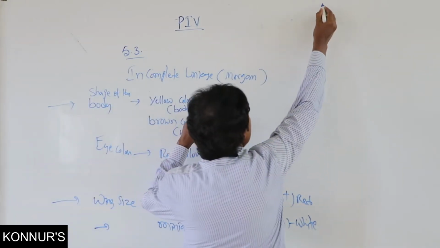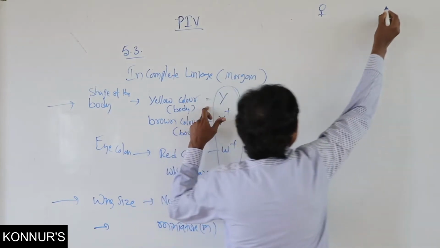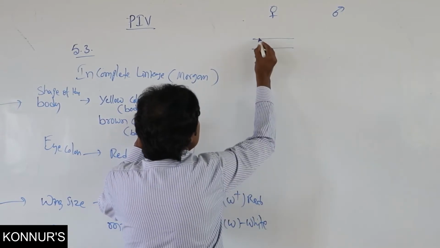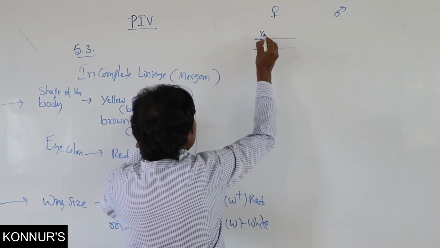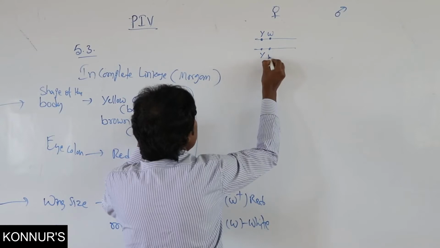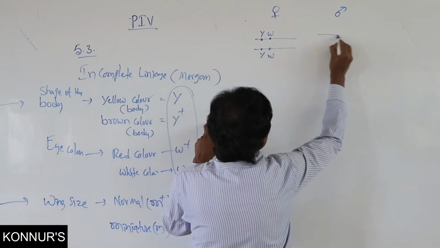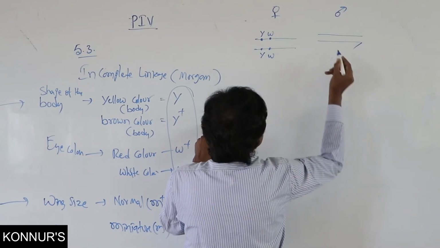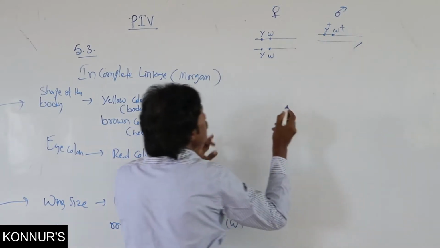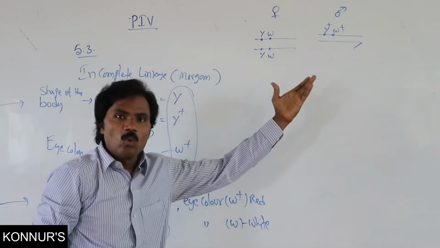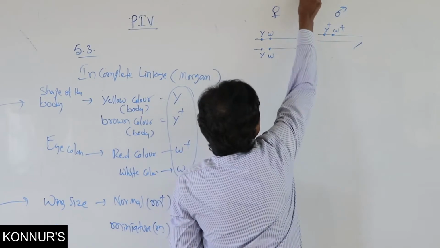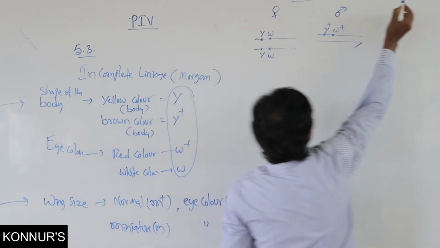Here, X is related to female and male. In this one, the female has both X chromosomes. That is yellow body and white eyed. Then the male has an X and a Y chromosome: brown body, red eye, or commonly they have written wild type. This is the dominant, this is the recessive one. This is one type, type 1.